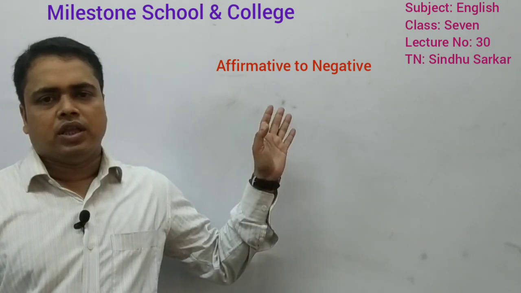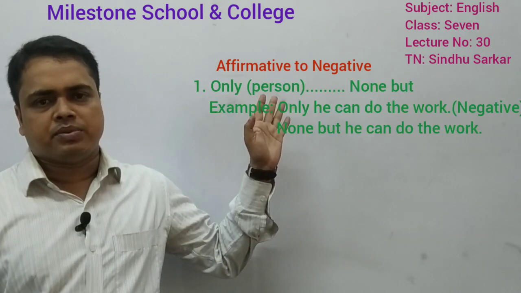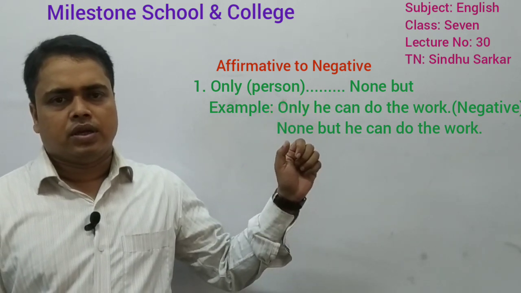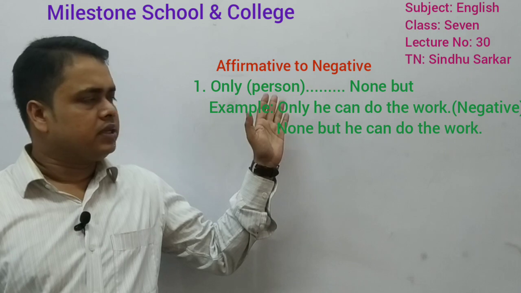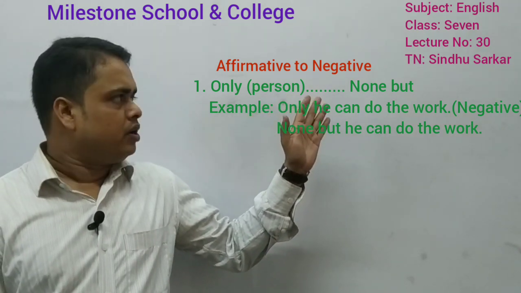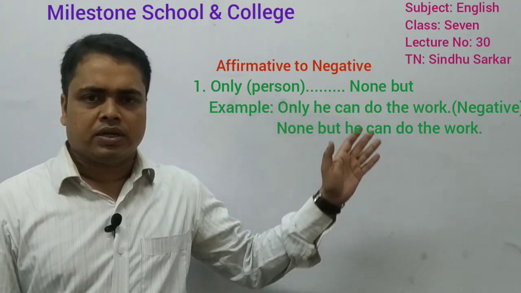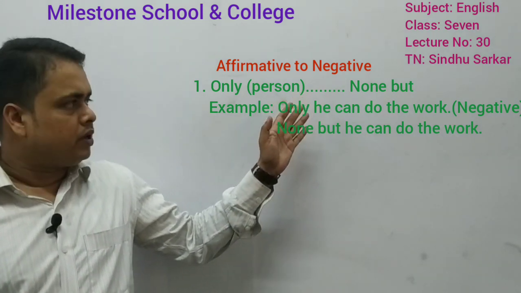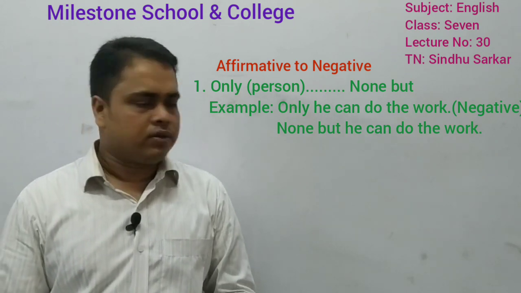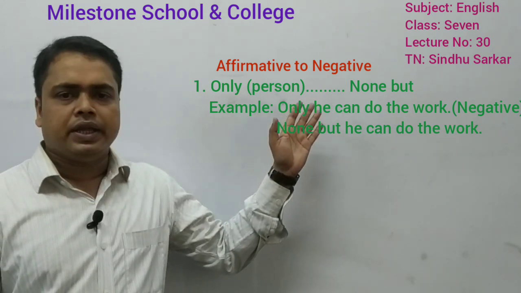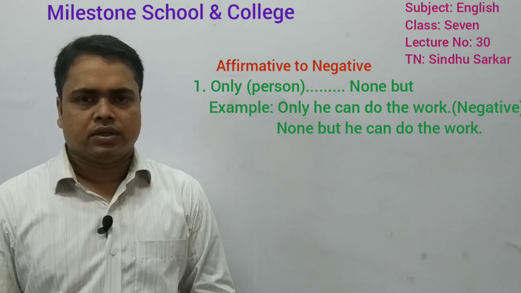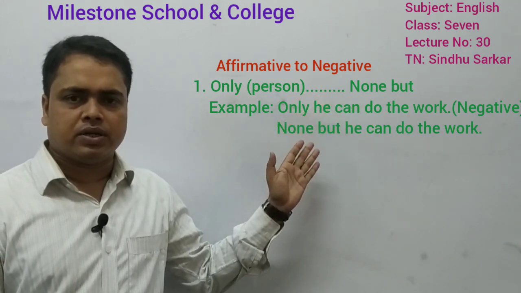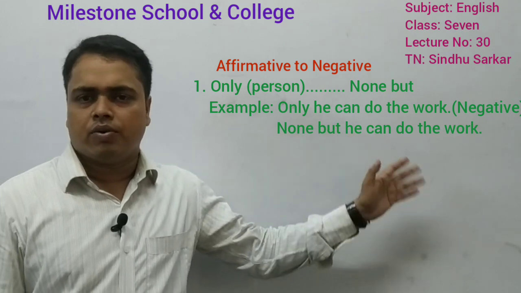First one, if you get only in the affirmative sentence, in that case, if it indicates a person, you have to use none but. So, let's consider one example for this. Here, first one, only he can do the work. So what will be the answer? Instead of only, we have to use none but. So, none but he can do the work.